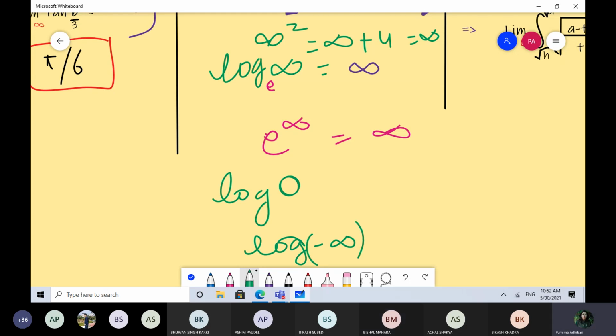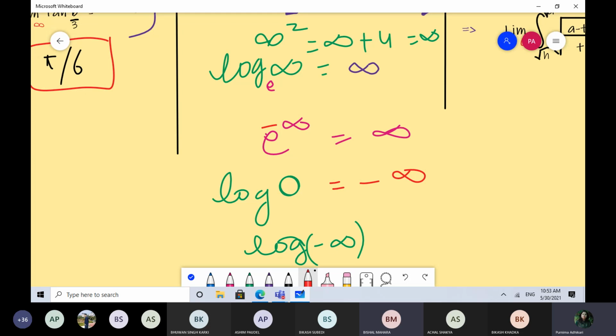Madam, log 0 doesn't exist, I think. Any other answer? Infinity? Log 0 is minus infinity, isn't it? Very good. Minus infinity. Few of you said minus infinity. Yes, that's good. Why? Just look at it here.